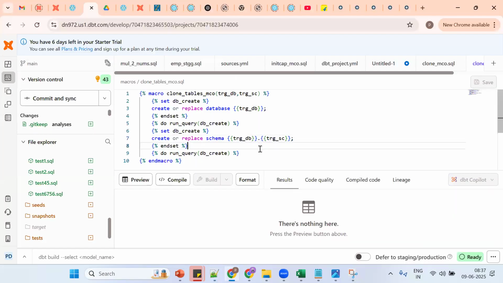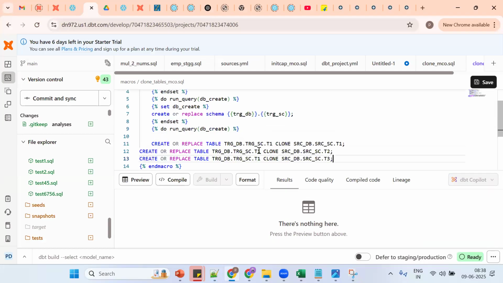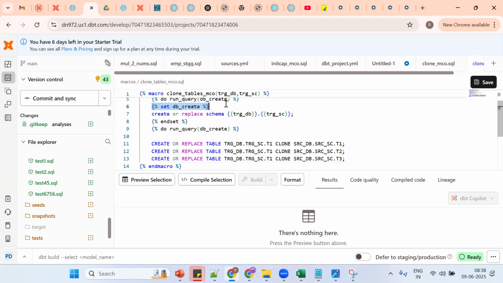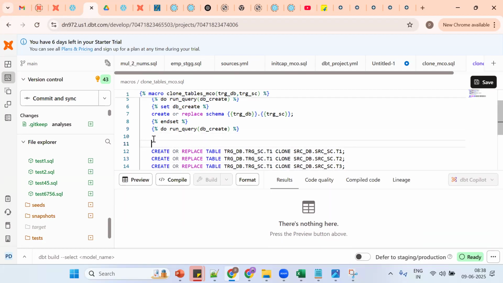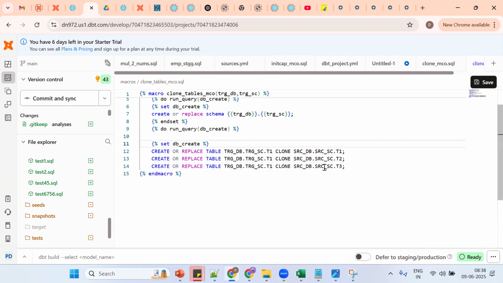Tell me, will it work directly? No. Now what should I do? Set. So setting and end setting. Okay, see, setting and end setting. Tell me, is it static or dynamic? Dynamic. See how dynamic? Static. Static, yeah.